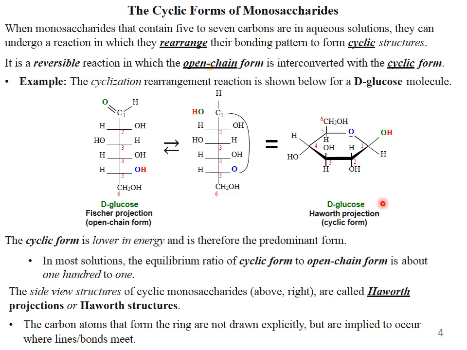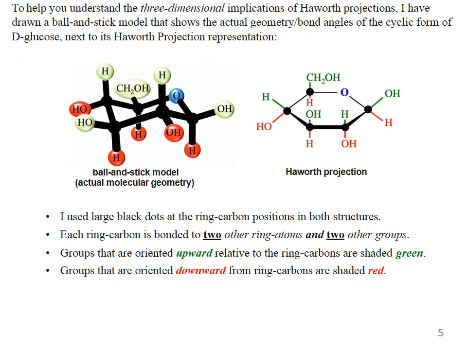The carbon atoms that form the ring are not drawn explicitly but are implied to occur where bond lines meet together. To understand the three-dimensional implication of the Haworth projection, here we have drawn a ball and stick model that shows the actual geometry and bond angles of the cyclic form of D-glucose next to its Haworth projection representation.